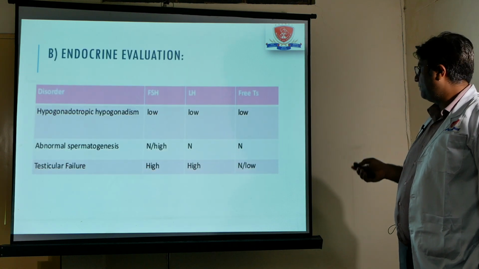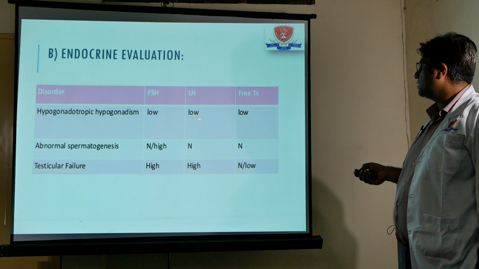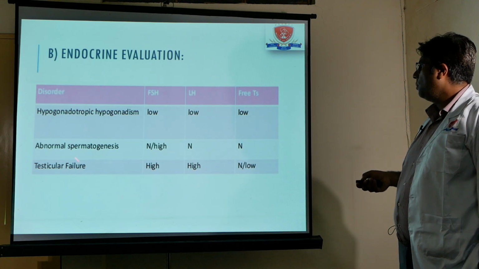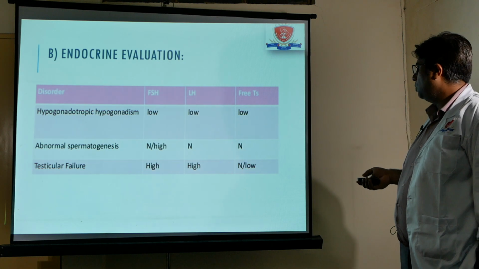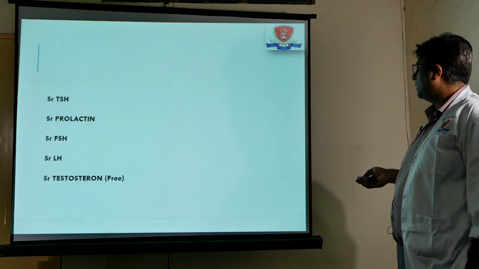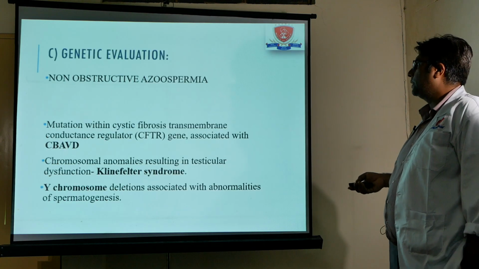Endocrine evaluation: FSH, LH and free testosterone hormones. In hypogonadotropic hypogonadism, FSH and LH are low, as well as free testosterone. While in case of testicular failure, FSH and LH are high, while testosterone is low or on the lower side of normal values. Other important hormones to be evaluated are TSH and prolactin.